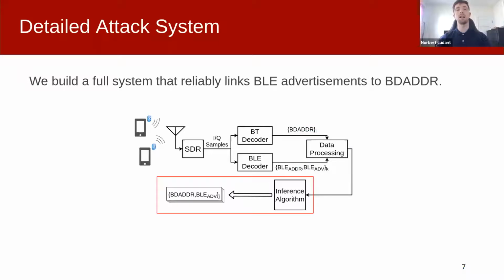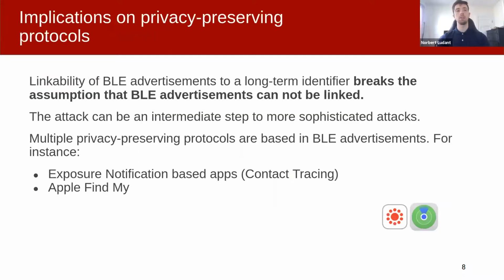Finally, the inference algorithm computes the time alignment between BTC and BLE, addressing the peculiarities of BLE such as irregular channel offsets, and outputs if the BLE advertisement is linked to any Bluetooth address and which. With this system, we are able to reliably link BLE advertisements to Bluetooth Classic transmissions for multiple scenarios, as we'll see in a moment.